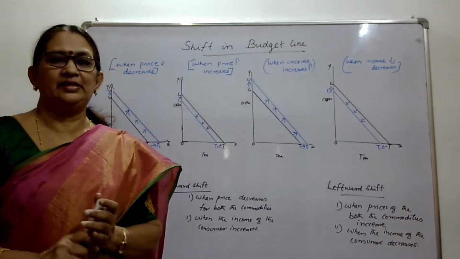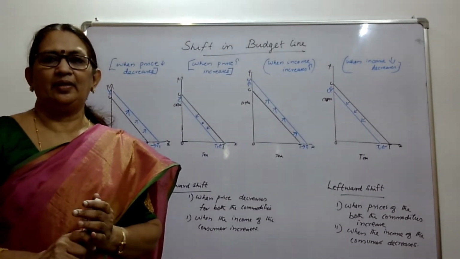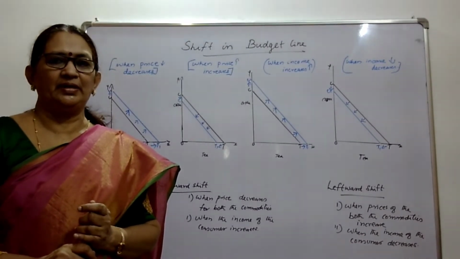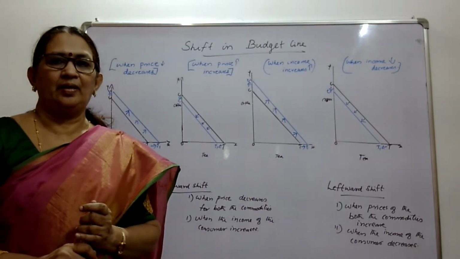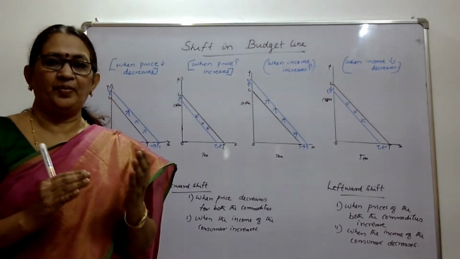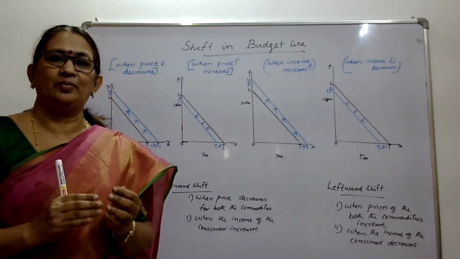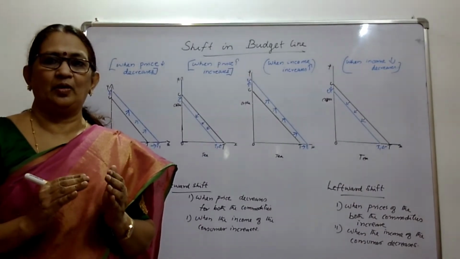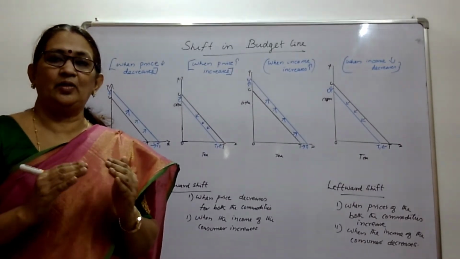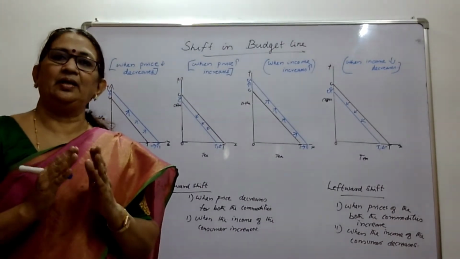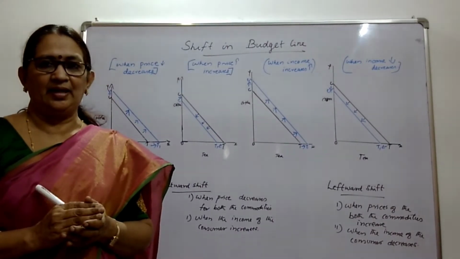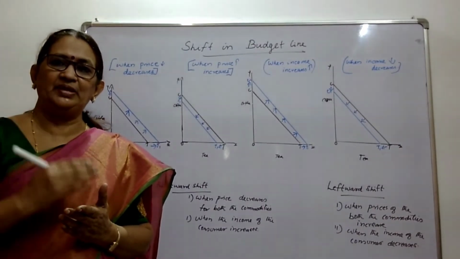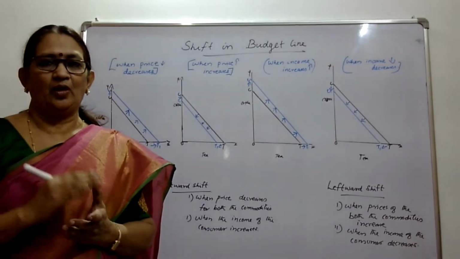Next we will discuss shift in budget line. We know that according to the assumptions of budget line theory, income of the consumer and prices of the commodities remain constant. But if prices of the commodities and income of the consumer change, what will happen to the budget line? The budget of each and every consumer, only that consumer knows what is his or her budget. It depends on the income of the consumer and the market prices. And the consumer is purchasing many commodities, so everything happens within that budget line, not beyond the budget line.